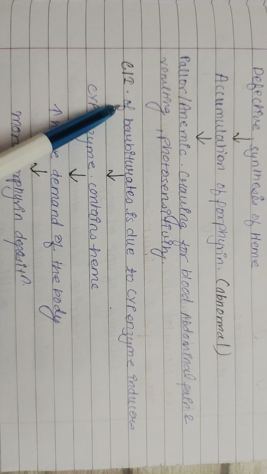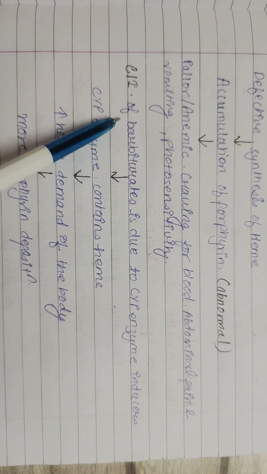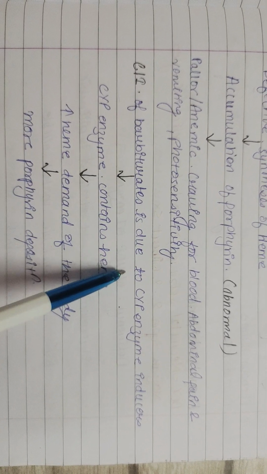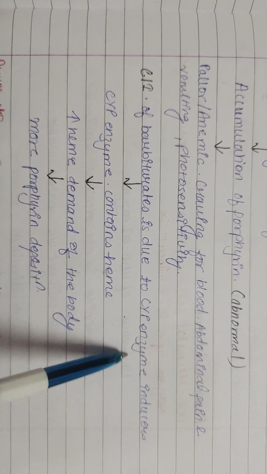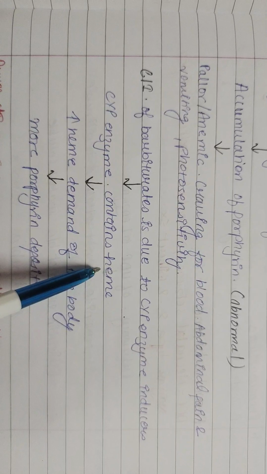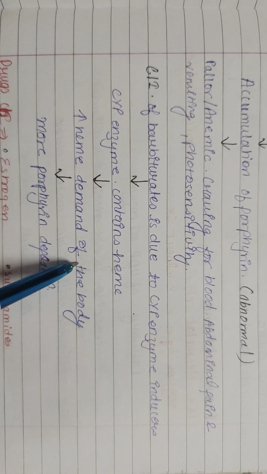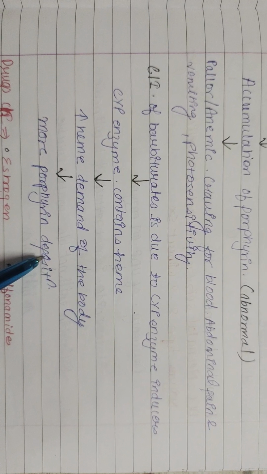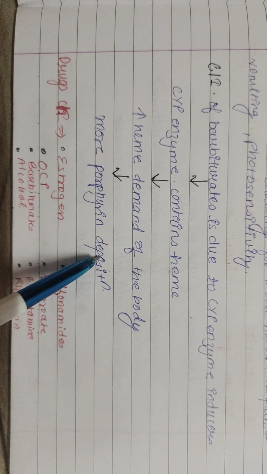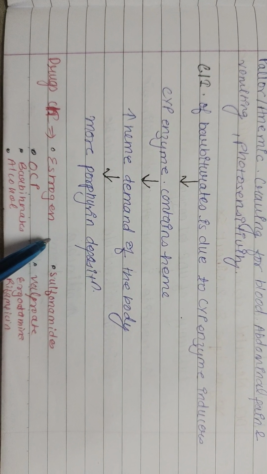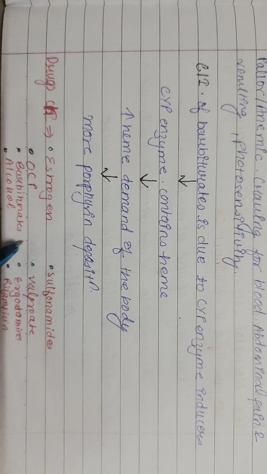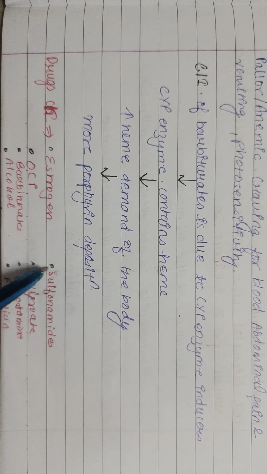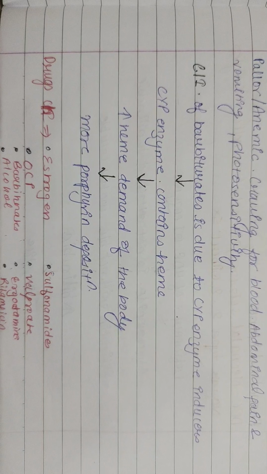Barbiturates are contraindicated because they are CYP enzyme inducers, and CYP enzymes contain heme, which leads to increased heme demand of the body. It leads to more porphyrin deposition and worsening of the condition. Other contraindicated drugs are estrogen, oral contraceptives, barbiturates, alcohol, sulfonamides, valproate, ergotamines, and rifampicin.